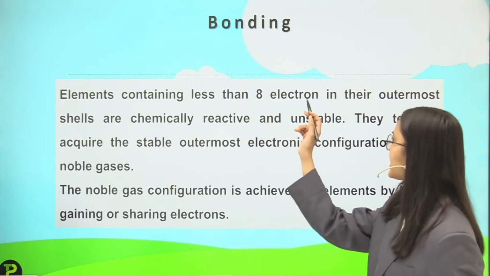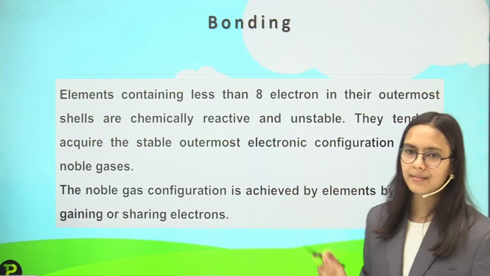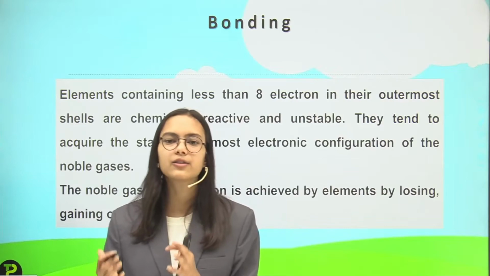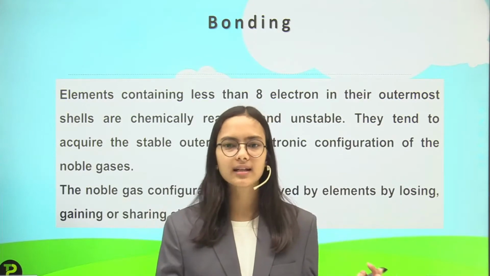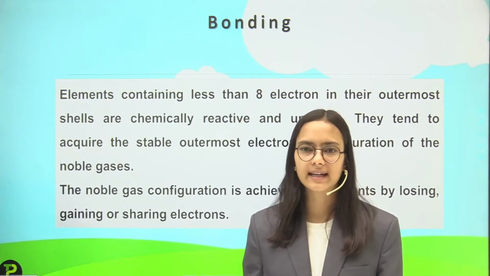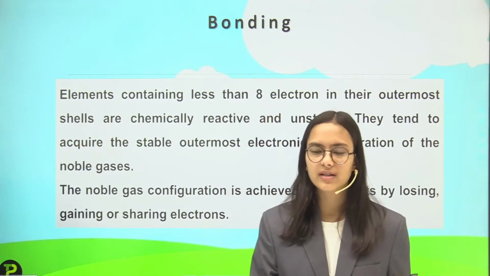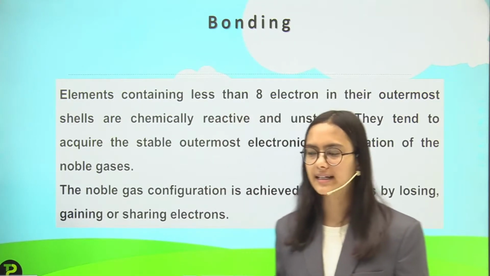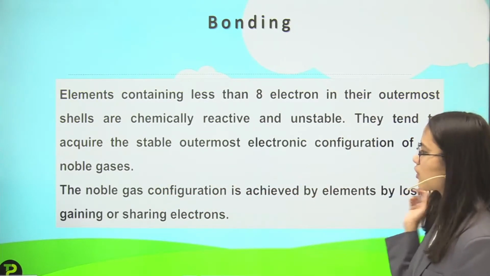Elements containing less than 8 electrons in the outermost shells are chemically reactive and unstable. We have discussed that noble gases are not reactive because they are very stable. They have the outermost shell completely filled. But all the other elements which have fewer than 8 electrons are reactive. Why do they react? To get that noble gas configuration. So all these elements are unstable, and they want to gain stability. They tend to acquire the stable outermost electronic configuration of the noble gases.